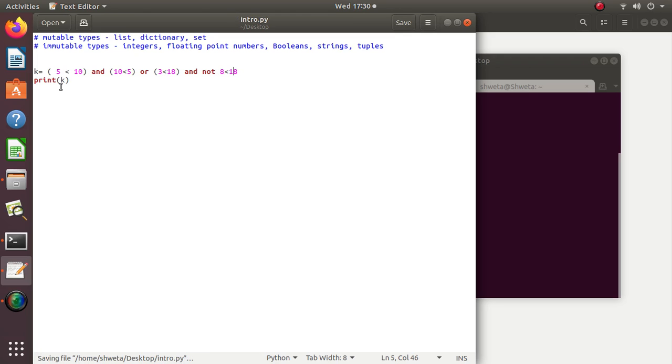So first of all, there are many kinds of boolean operators here, so I will have to check the precedence order, which one is supposed to be solved first. According to the precedence, first of all, not is solved. So 8 less than 18, this is true, so not of true is false.